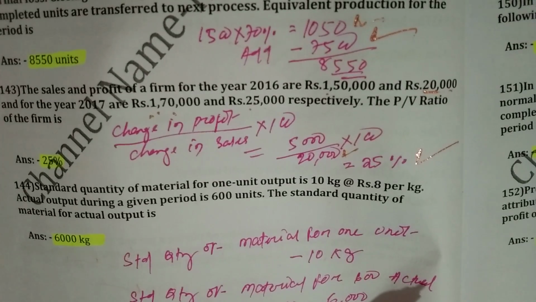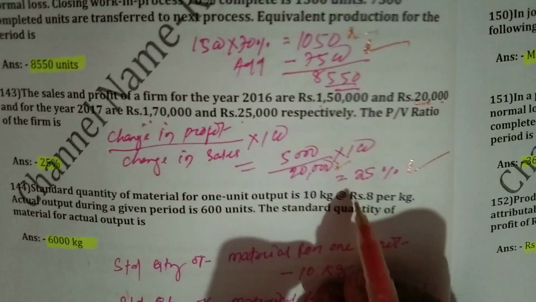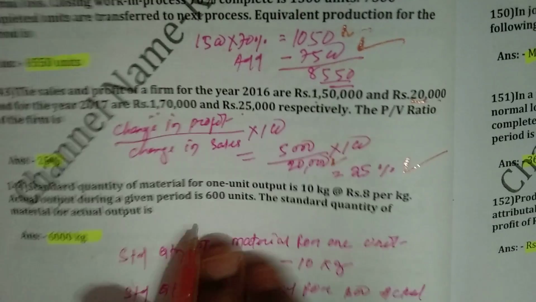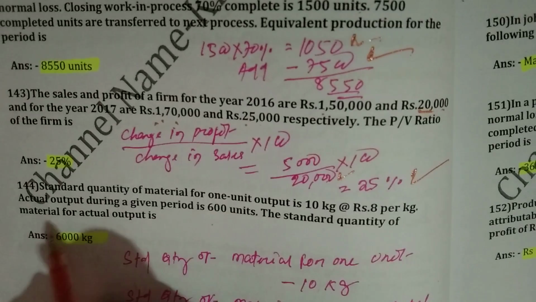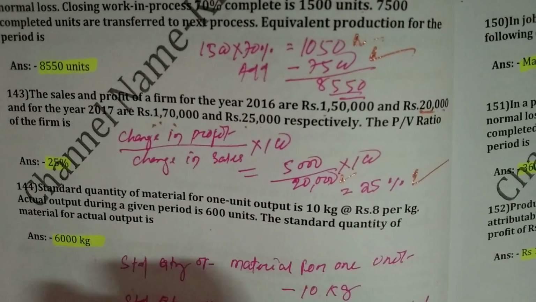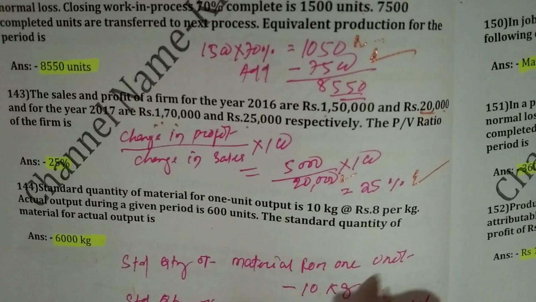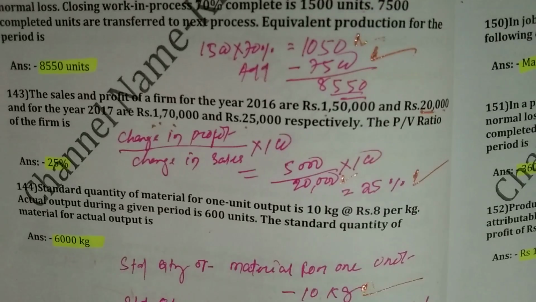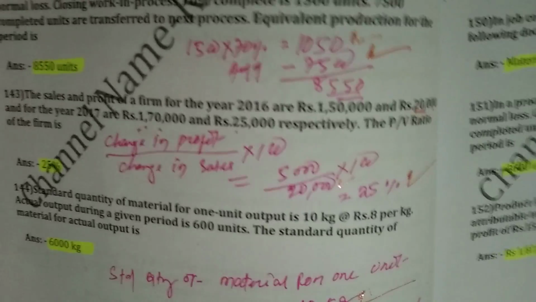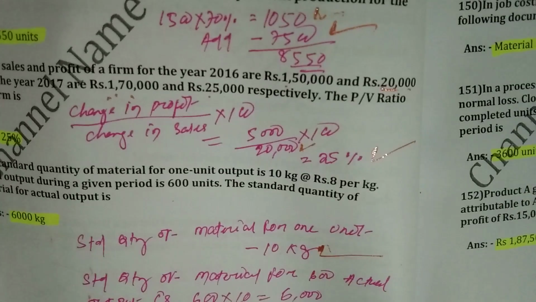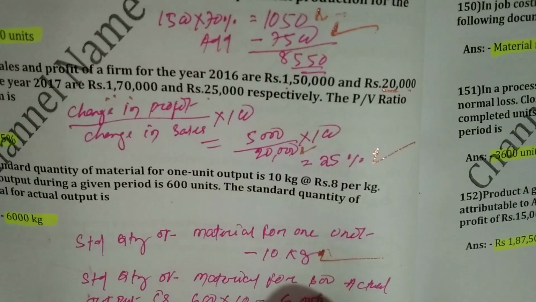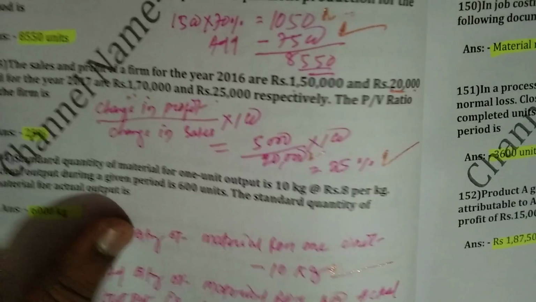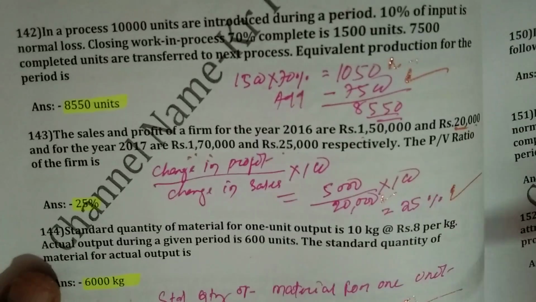Then question number 144. Standard quantity of material for 1 unit of output is 10 kg at the rate of rupees 8 per kg. Actual output during a given period is 600 units. Then standard quantity of material for actual output will be how much? For 1 unit it is 10 kg. For 600 actual output, 600 into 10, that is 6,000. So the right answer will be 6,000 kg.